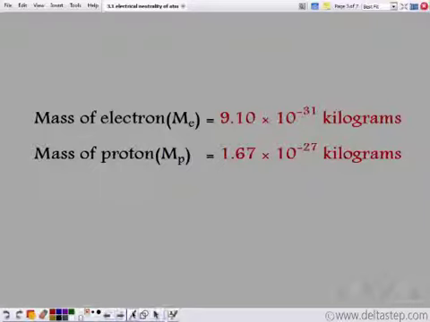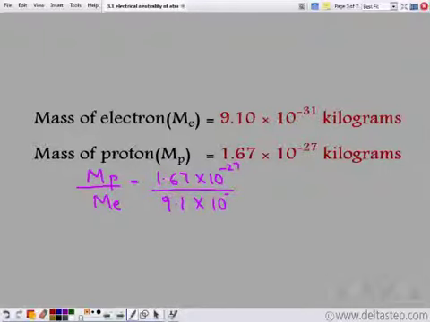Let's do a little calculation here. So we have the mass of proton and the mass of electron. So this is 1.67 into 10 to the power minus 27, and this is 9.1 into 10 to the power minus 31. So this value, that is 1.67 divided by 9.1, comes out approximately equal to 1 by 5. And when we do this calculation, we get 10 to the power minus 27 plus 31,